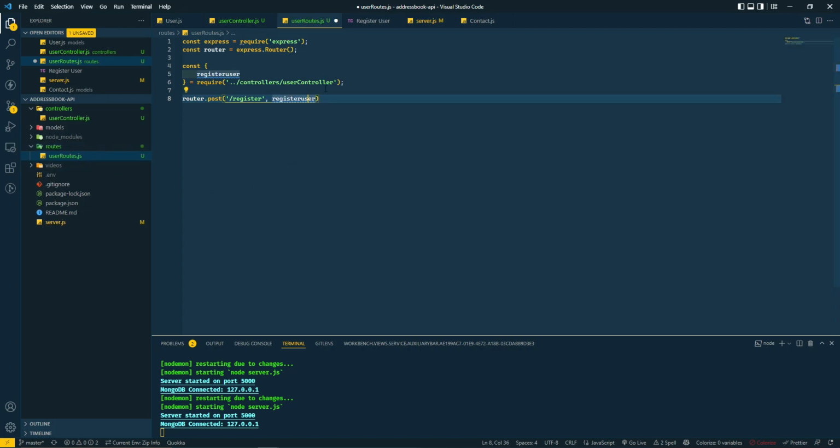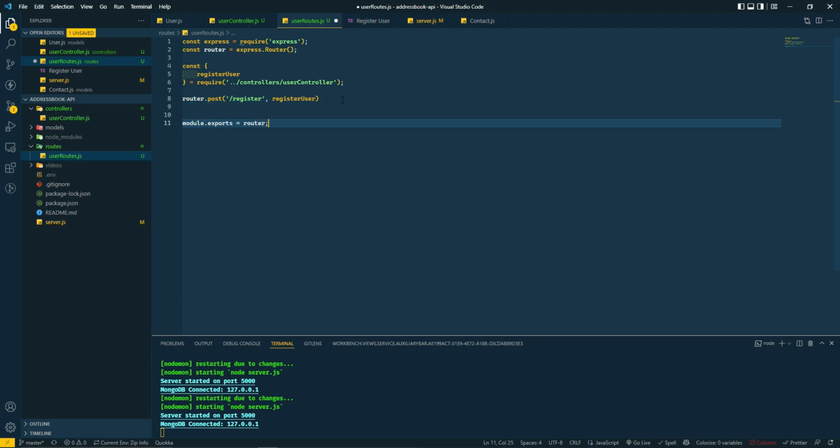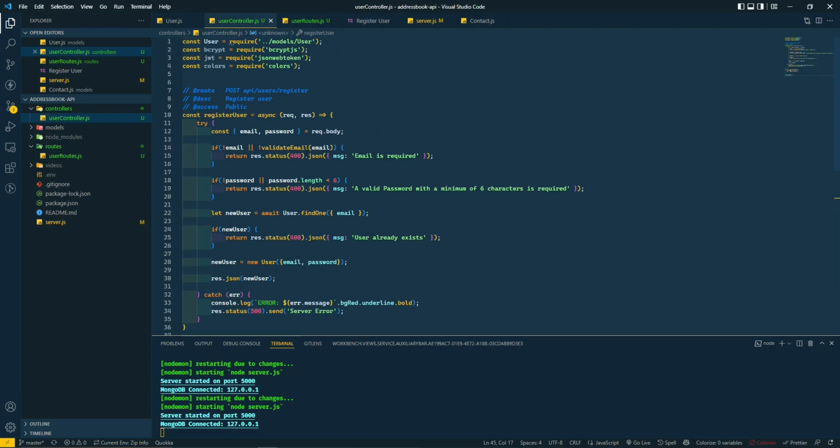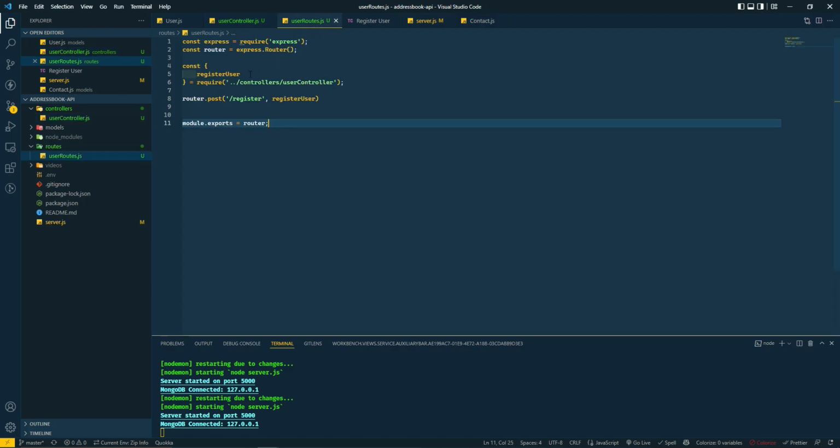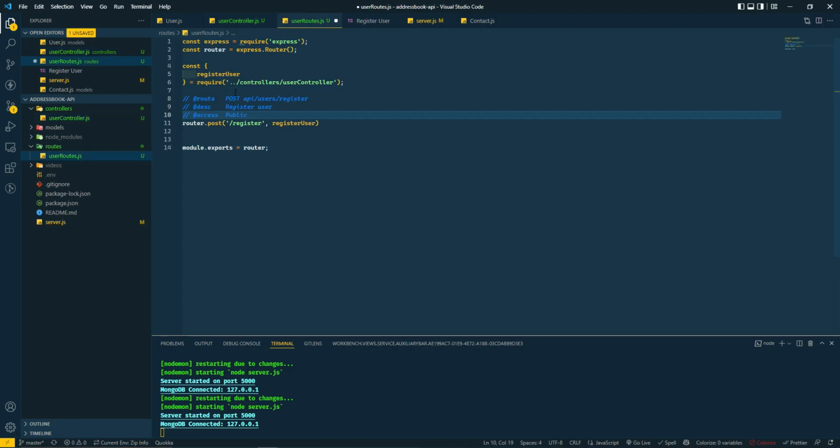Actually, no, that's a capital U. And we have to export our router. Let's copy that and paste it right on top of it for simplicity.